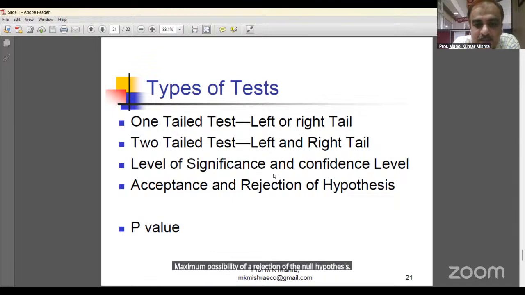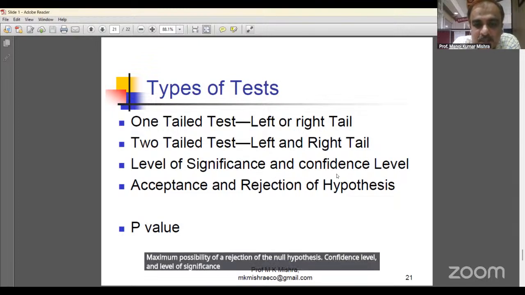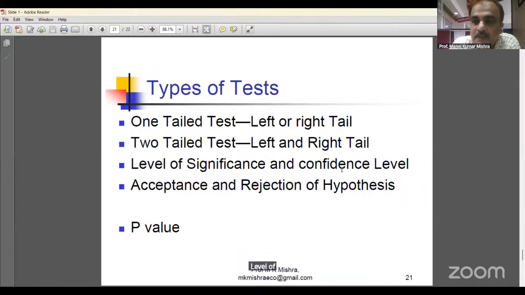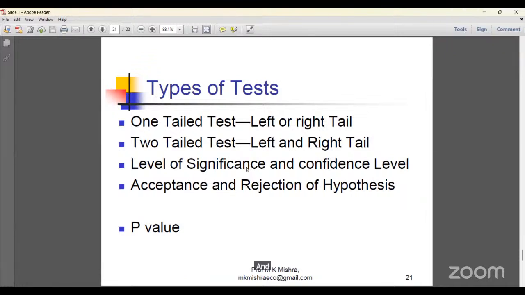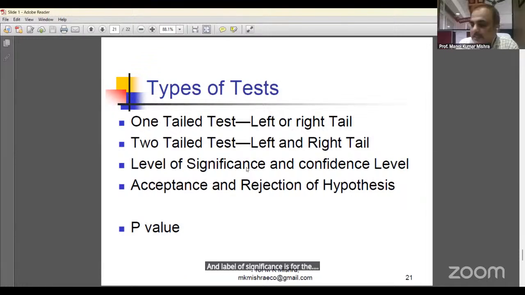Level of significance plus confidence level is equal to 1. Level of significance plus confidence level is equal to 100%. Level of confidence is called the acceptance region, and level of significance is called the rejection region.